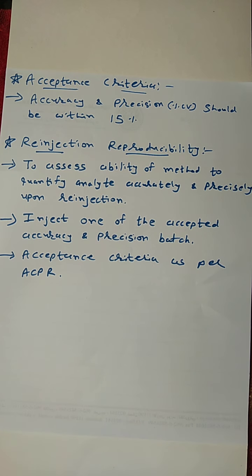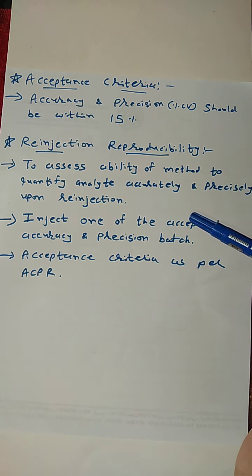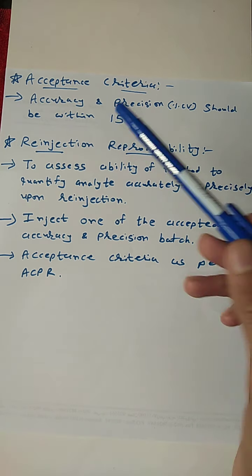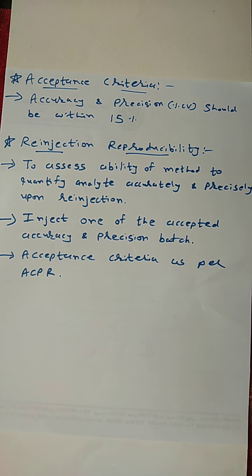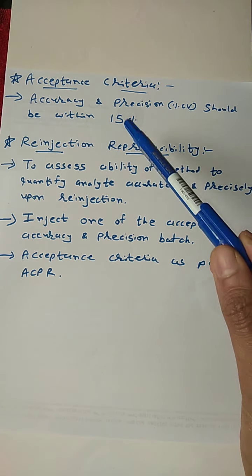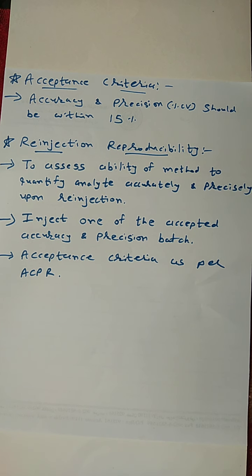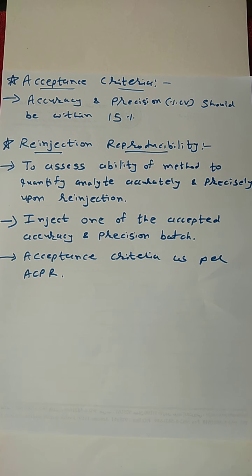Now, what is the acceptance criteria for this dilution integrity experiment? Accuracy and precision should be within 15%. That means if we inject 6 QC, as per the accuracy and precision criteria, it should be less than 15%. I mean, accuracy should be within 15% and precision should be less than 15%. So, this is all about the dilution integrity experiment.